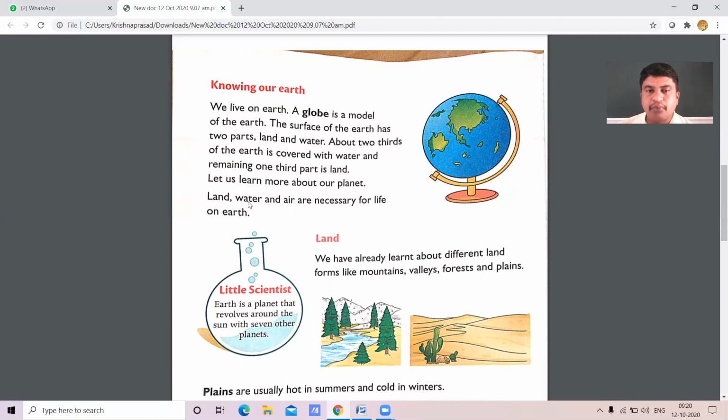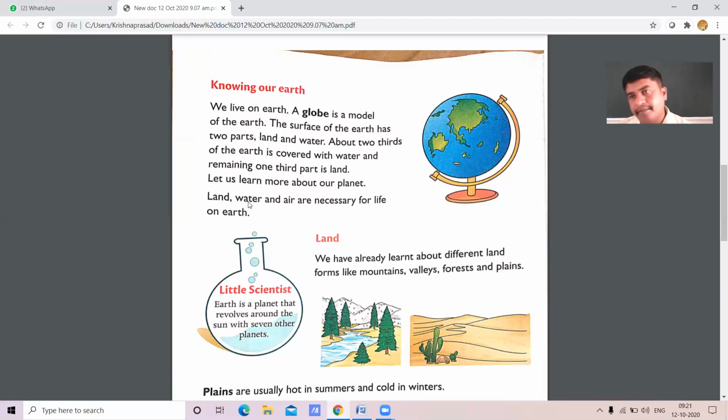Why do we call it a blue planet? Actually, my dear students, this is not in the textbook. Why do we call earth a blue planet? Because here we find 70% of water. Am I right? Yes. Hence it is called the blue planet.